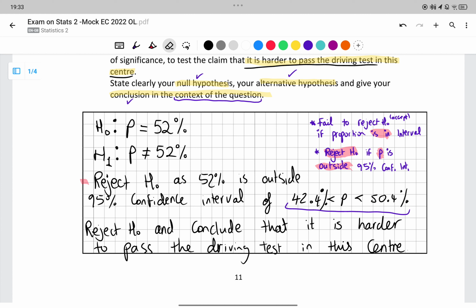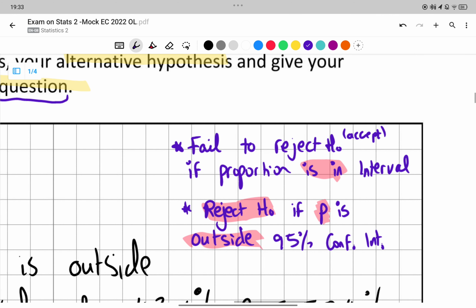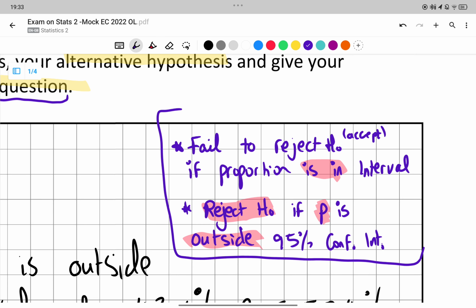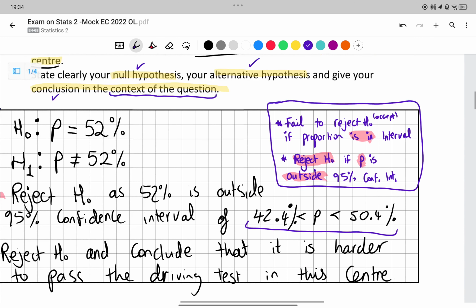But you get most of your marks in this question. This part was worth 3 out of 5. You would get 3 out of 5 for having that, and the additional 2 marks is for the context of the question. You get 5 out of 5 if you add that as well. This is a note that you need to learn, and I will do the next part.